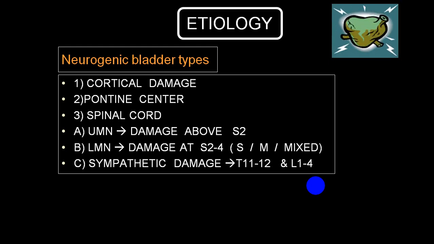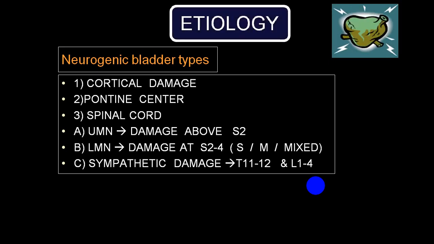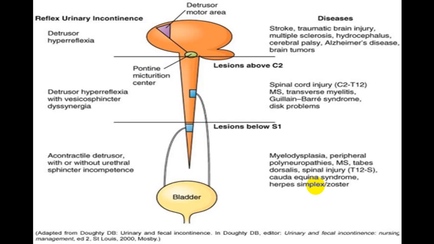And etiology: because of cortical damage, pontine damage, spinal cord damage. In the upper motor neuron variety the damage is above the S2 segment, lower motor neuron is damaged at the level of S2, S3, S4 segments, and absolutely rare is what we call sympathetic damage to lumbar 1, lumbar 2, lumbar 3 segments. And this is a diagram which shows you the damage at the different levels.